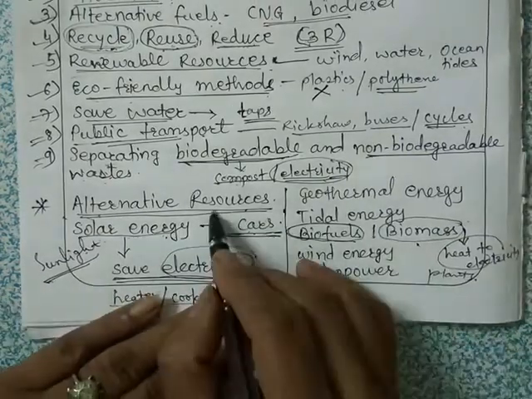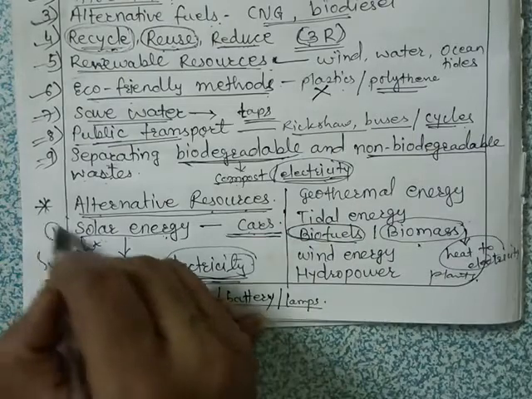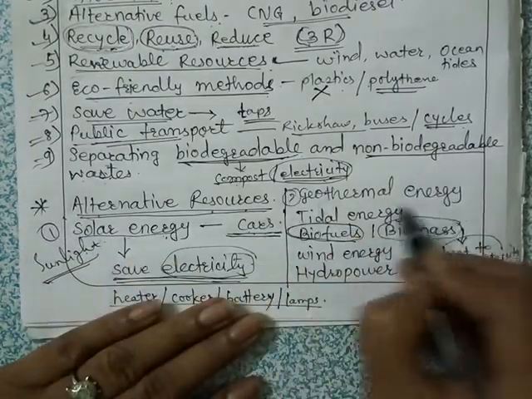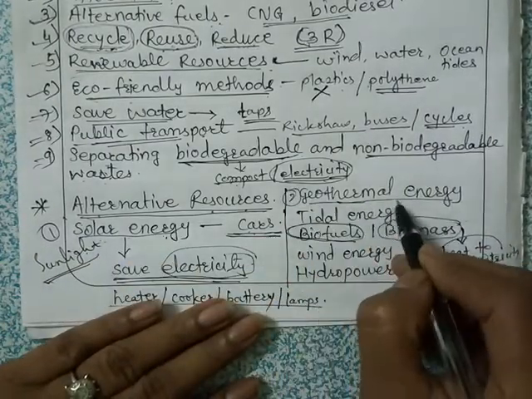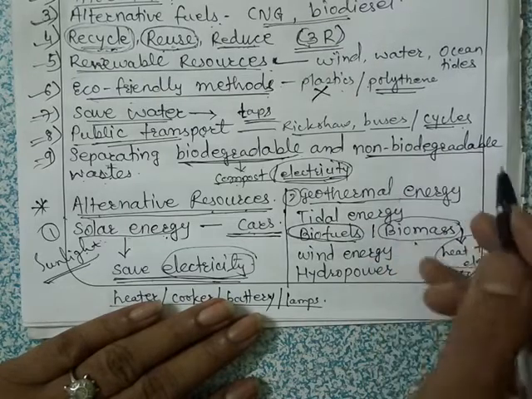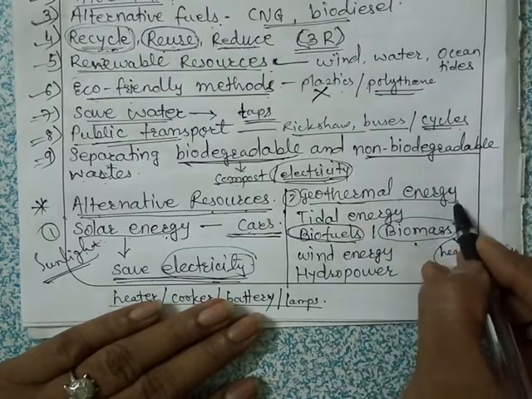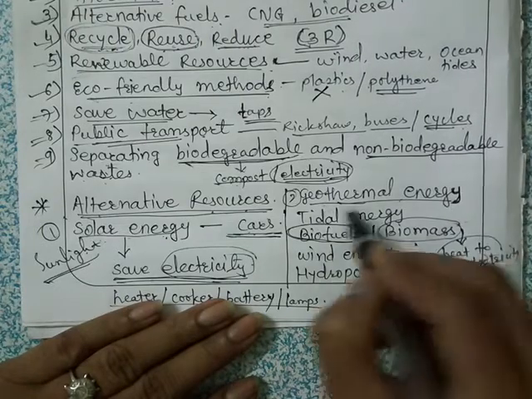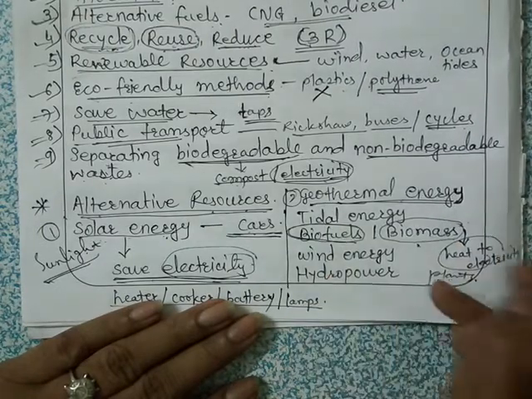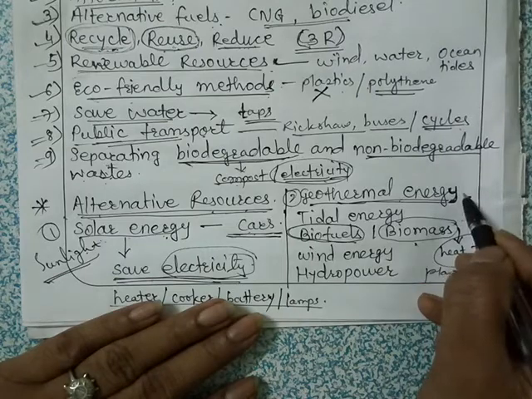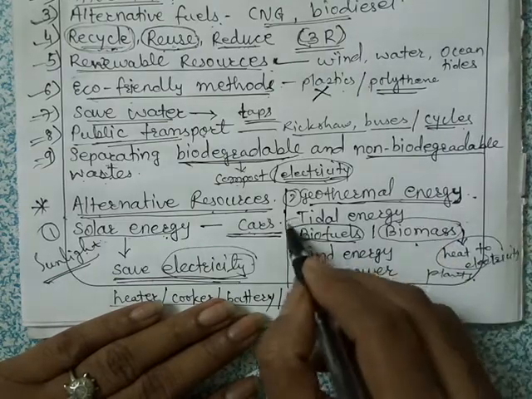Okay, then another alternative resources are, first one is solar energy, second geothermal energy. Geothermal energy means the energy or heat inside the earth is used to make electricity. Then tidal energy.